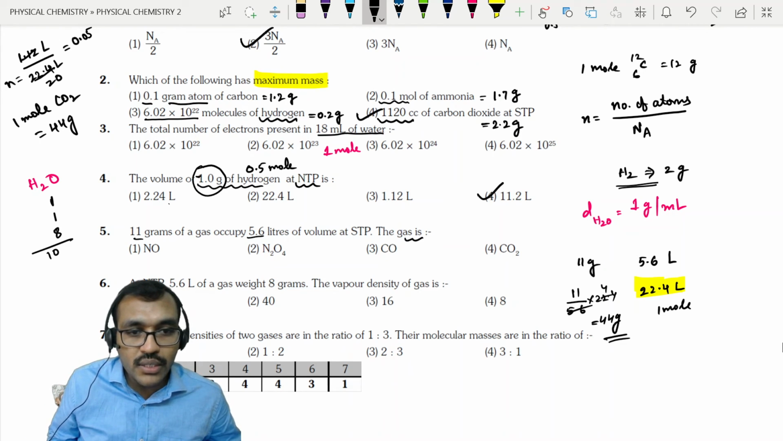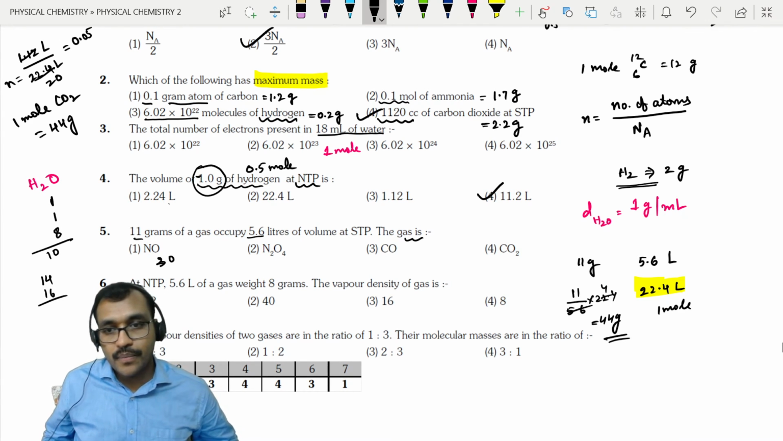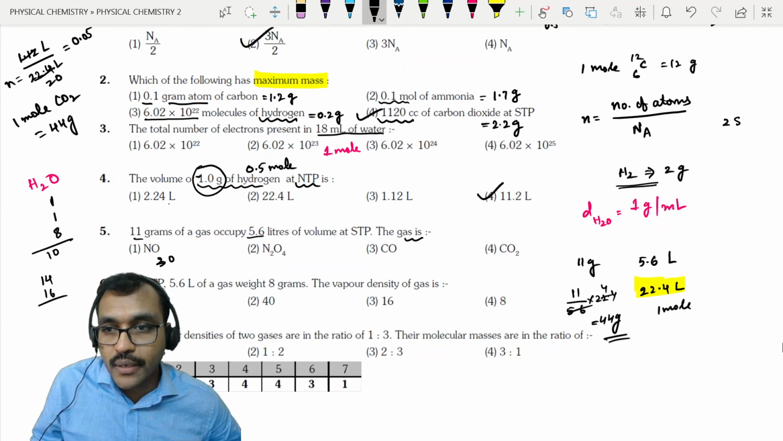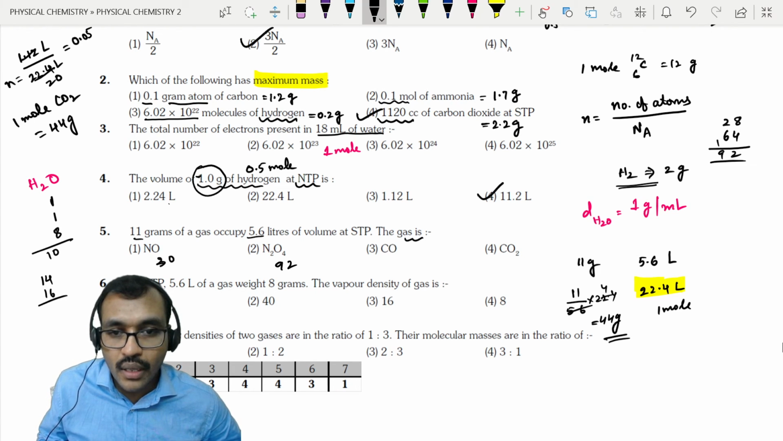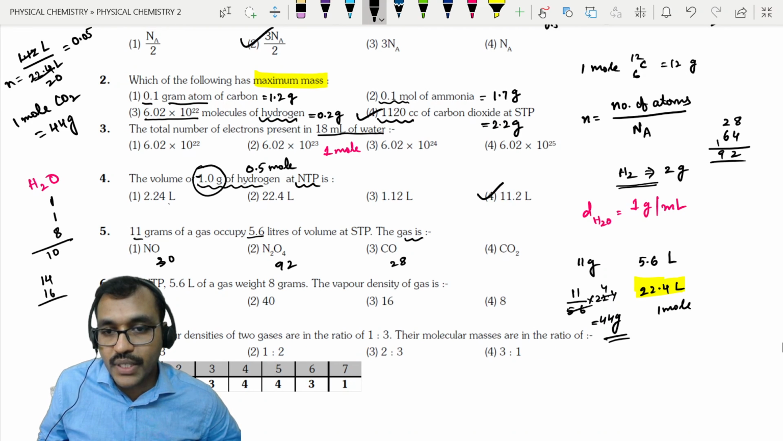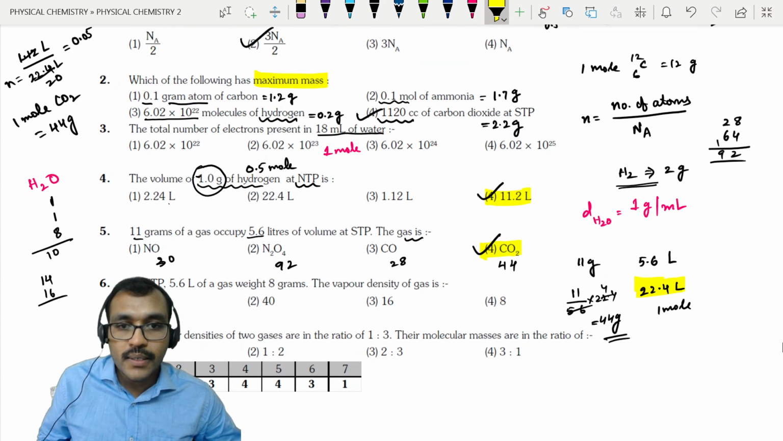Nitrogen 14, oxygen 16, totally 30. N2O4: nitrogen 14 twos are 28, oxygen 16 fours are 64, so it is 92. Carbon 12, oxygen 16 twos: CO2 is 12 plus 32, 44. So which is having that weight? You will get it as 44. So this is the correct answer. Right?